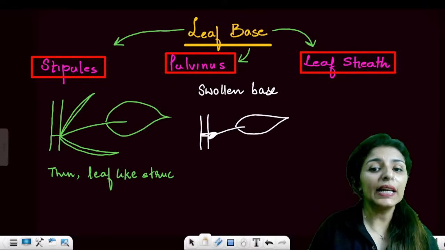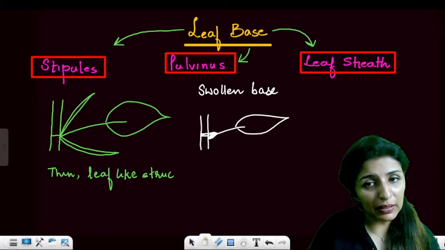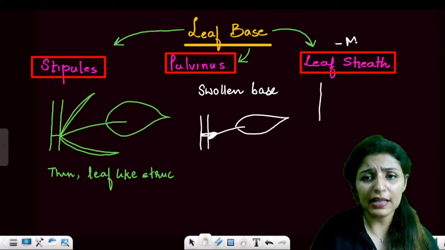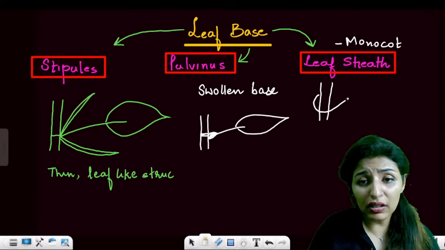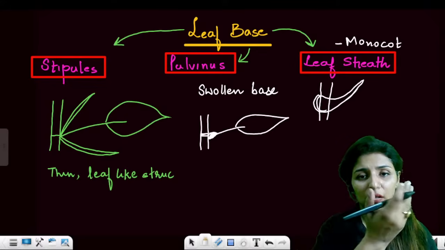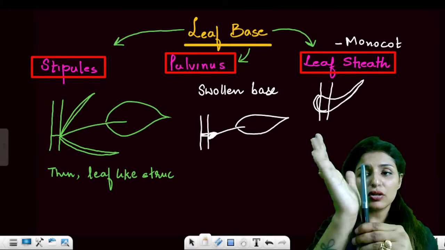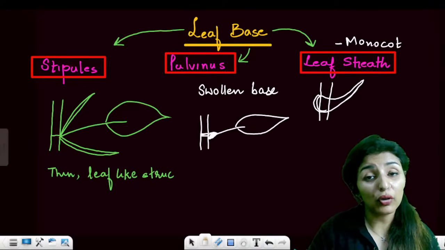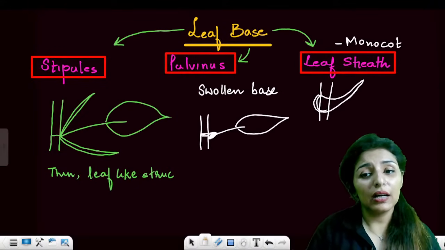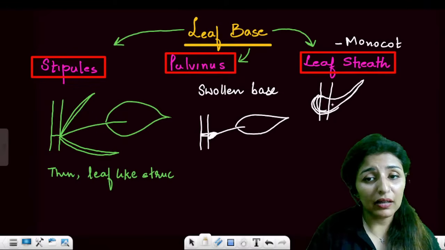And coming on to leaf sheath. Leaf sheath is particularly seen in monocots. Now what happens in leaf sheath? The base will surround the entire stem. If this is the stem, this base is going to form a wrap around the stem. This wrapping around the stem is known as leaf sheath.